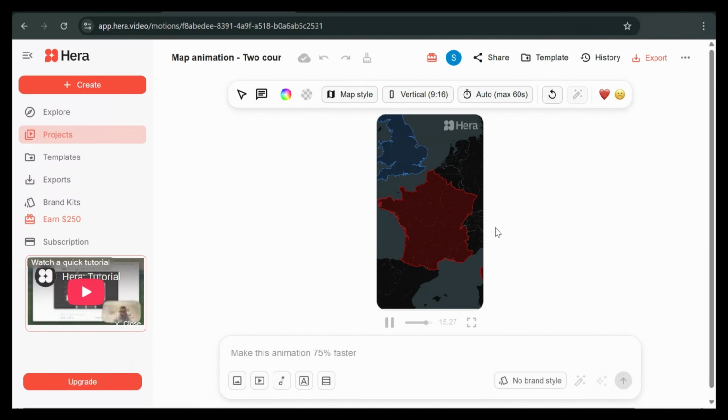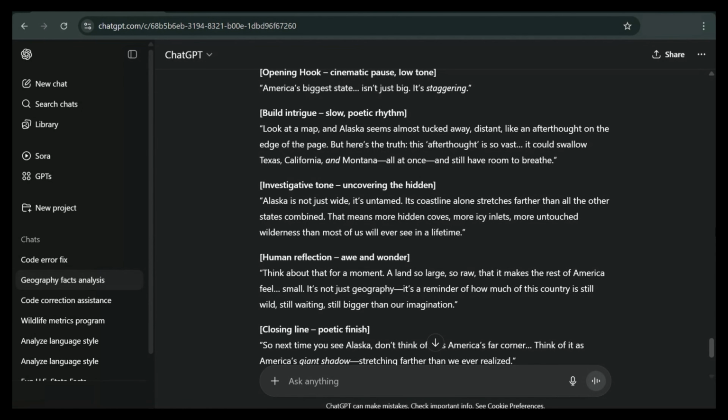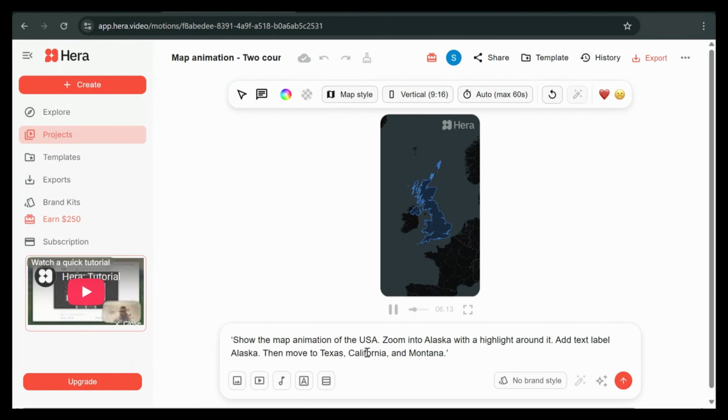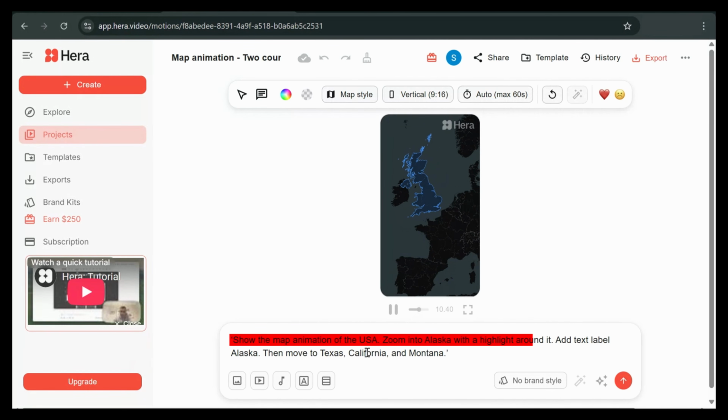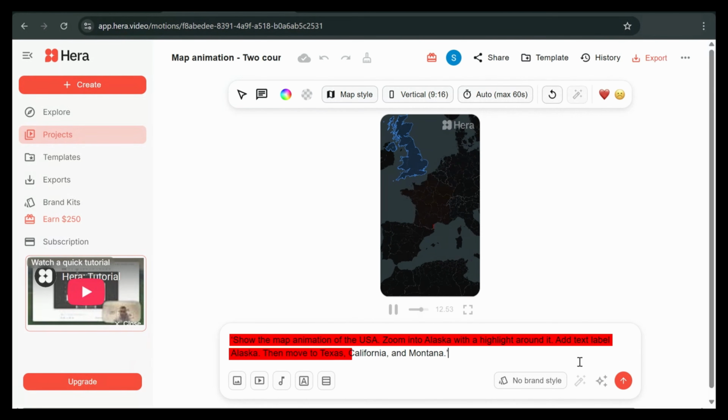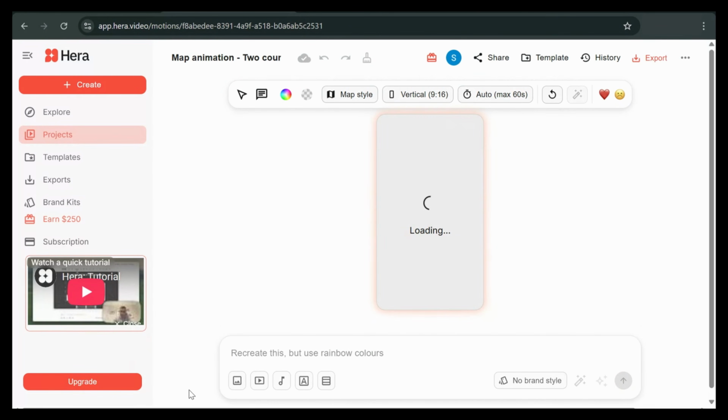For example, in my script, I start with Alaska, then move down to Texas, California, and Montana. So, I simply type the prompt as, show the map animation of the USA. Zoom into Alaska with a highlight around it. Add text label Alaska, then move to Texas, California, and Montana. Click generate, and within seconds, the animation is ready.